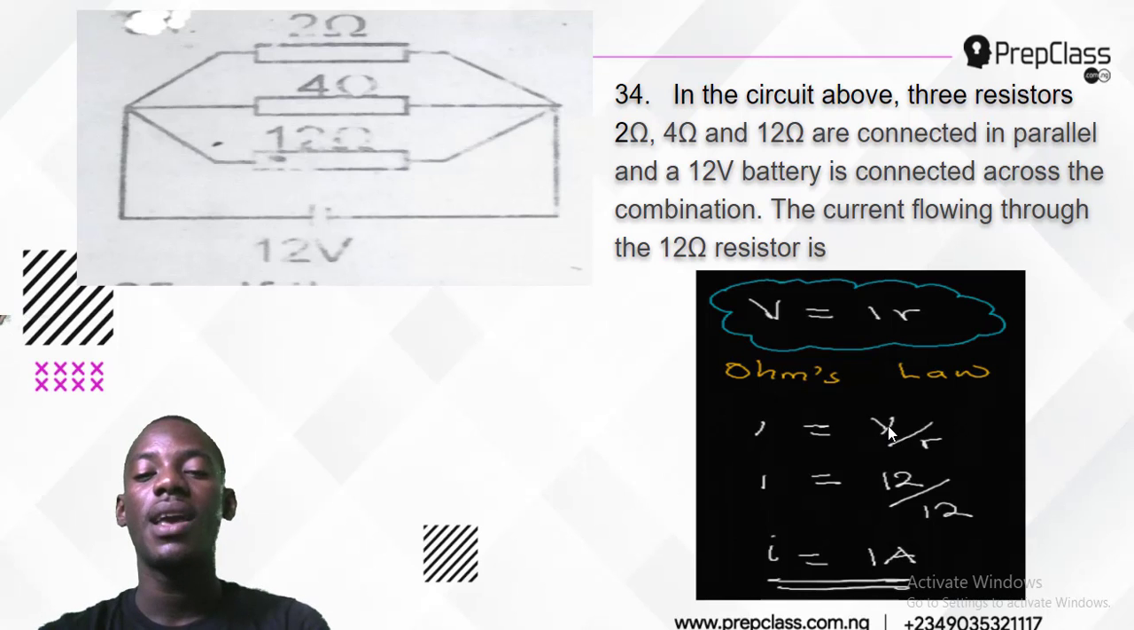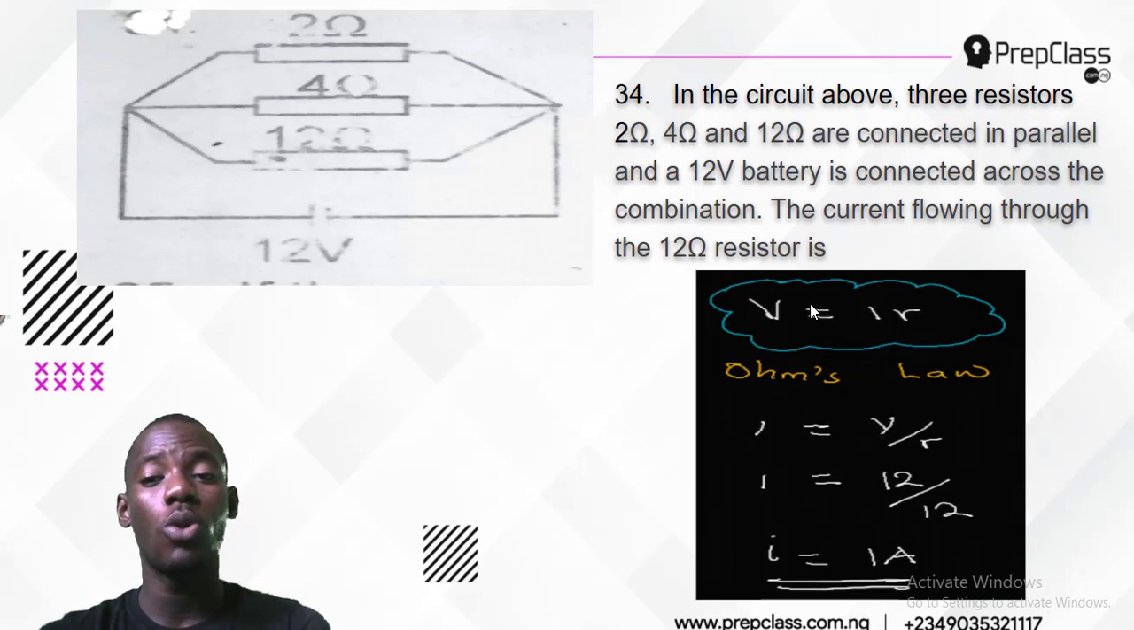Now, what's my V? My V is my potential difference, which here is 12 volts at the battery or the cell. Then my R, my resistance. I'm not to use the total resistance, I'm just to use the 12 ohm resistor, since they asked for the current flowing through it. So the resistance is 12 ohm, and that becomes 12 divided by 12, which gives me my current as 1 ampere.